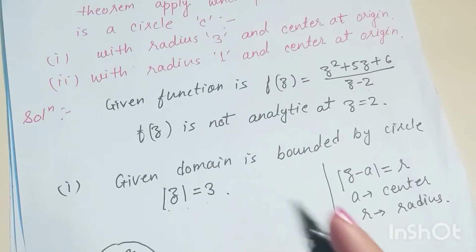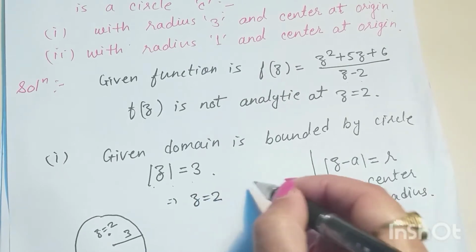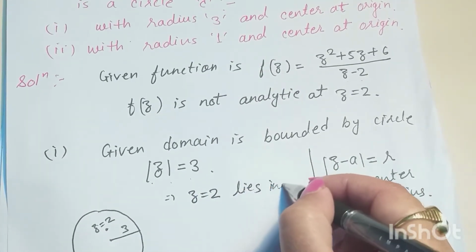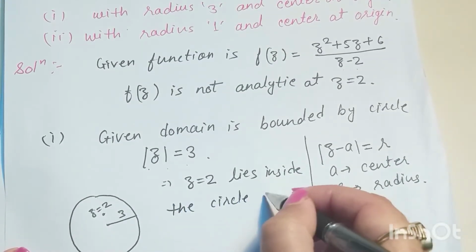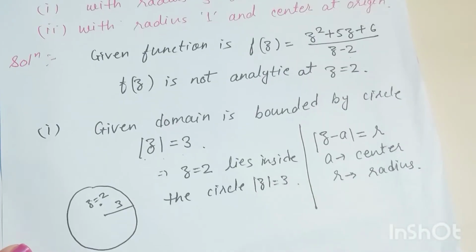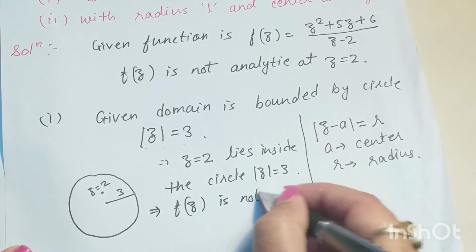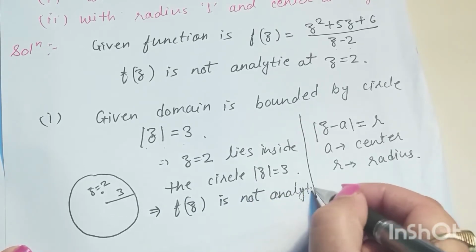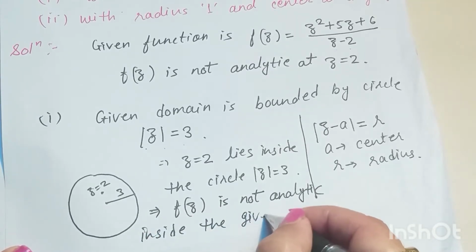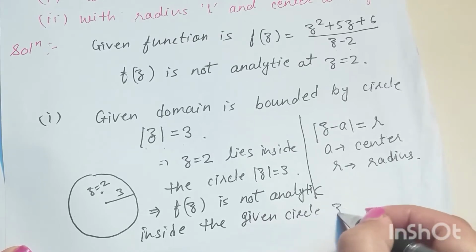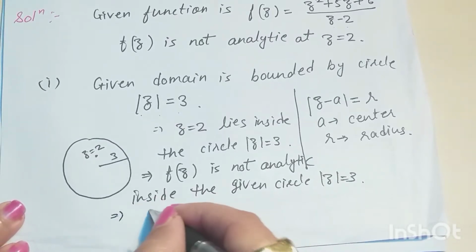So z = 2 lies inside the circle |z| = 3, which shows that f(z) is not analytic inside the given circle.